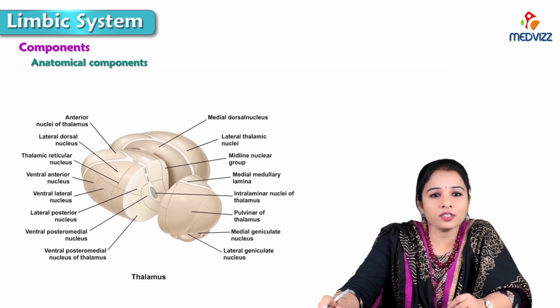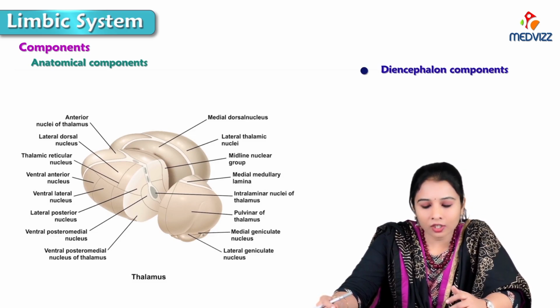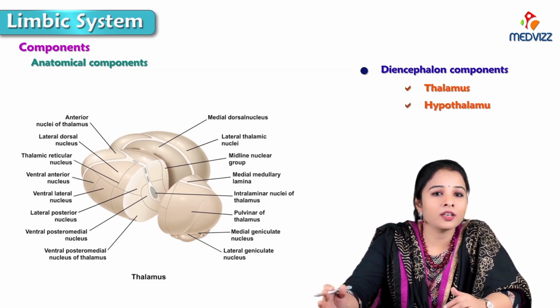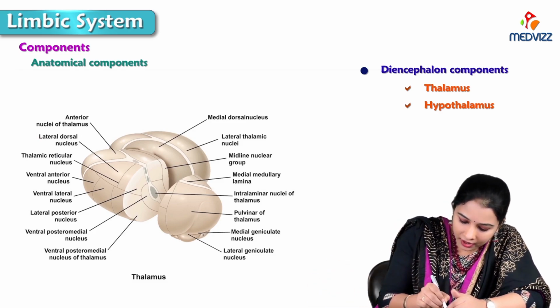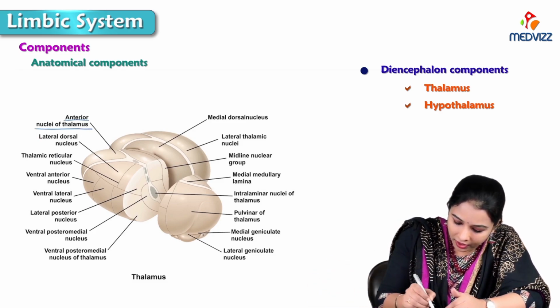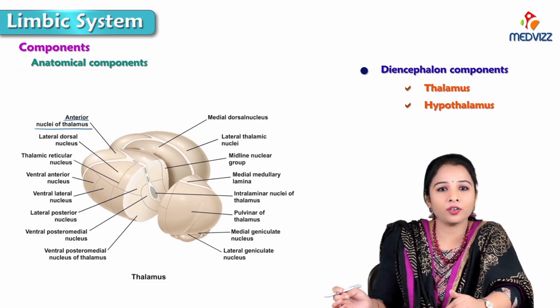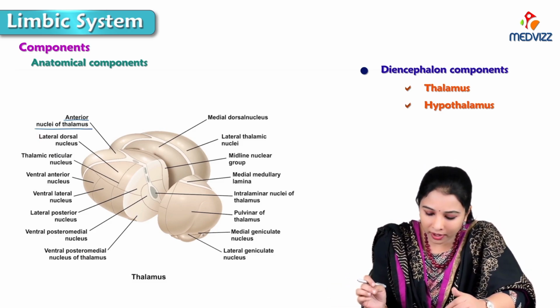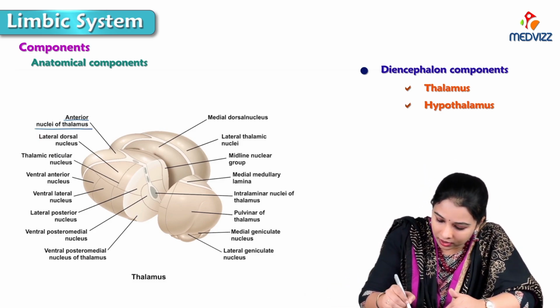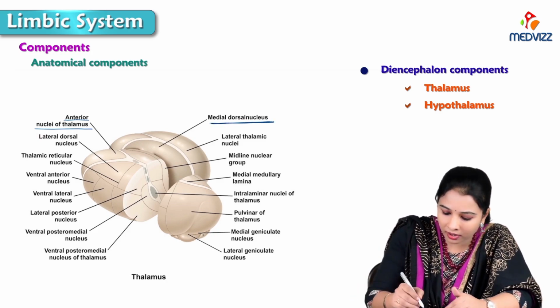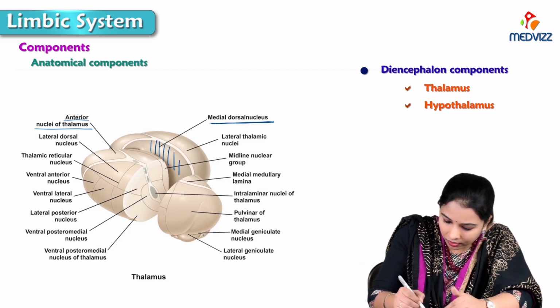The components of the diencephalon include the thalamus and hypothalamus. From the thalamus, specifically the anterior nuclei of the thalamus, which are present on the anterior end of the thalamus. Then dorsomedial nucleus. Here we can see the medial dorsal nucleus or dorsomedial nucleus present here in the medial side.